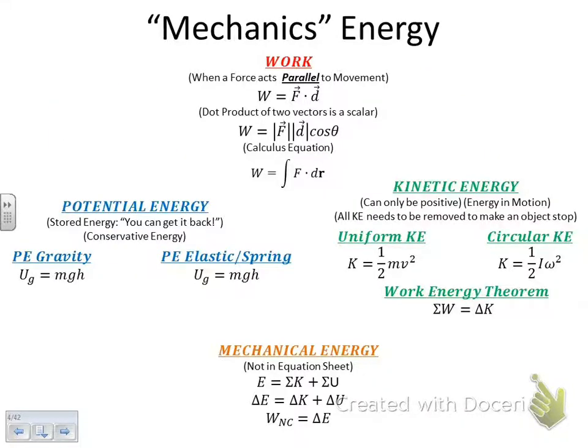The main types of mechanical energies are work. Work is the foundation of everything. The formula for work is the dot product of the force vector and the displacement vector. When we do the dot product, we're taking the parallel components, which we can break down into an easier equation: work is equal to the magnitude of the force vector times the magnitude of the displacement vector times cosine theta. Theta is the angle that the force and the displacement vector make. Don't get it confused or think that it's related to the horizontal. No, you draw the two vectors and it's the angle that they make.